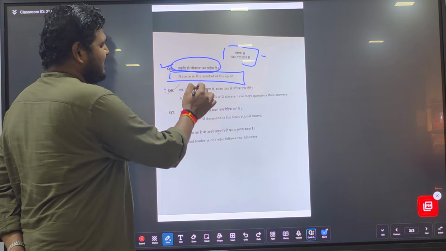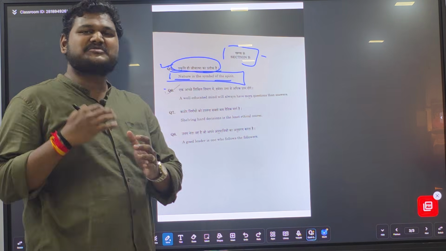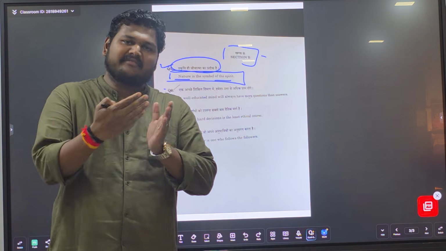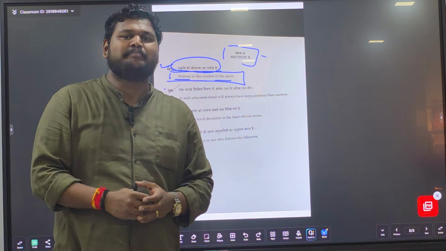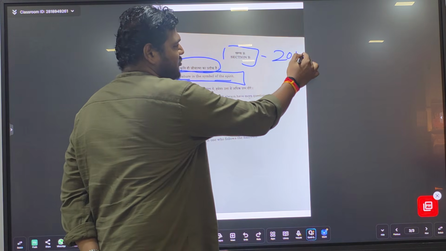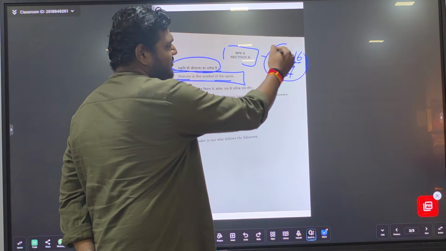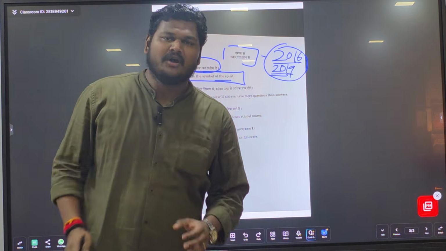Prakriti hi jivatma ka pratik hai. Nature is the symbol of the spirit. Whatever the spirit is, nature will be the manifestation of the spirit. The same kind of essay came earlier, I don't remember the year, but it must be mostly around 2016 to 2019. There was one essay on the manifestation of nature.